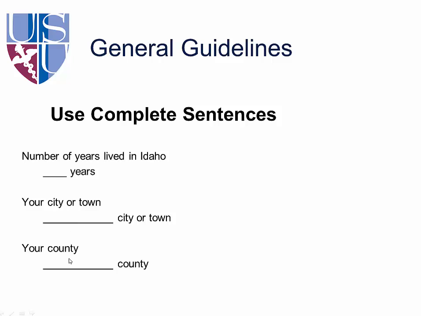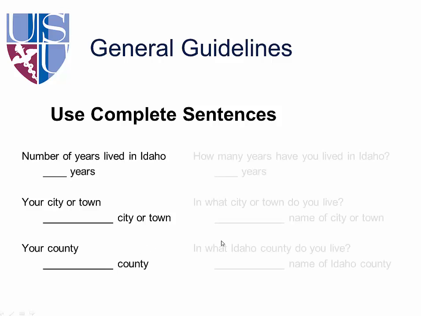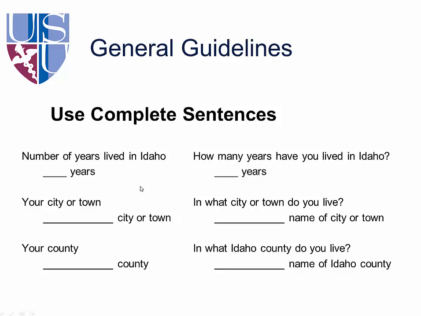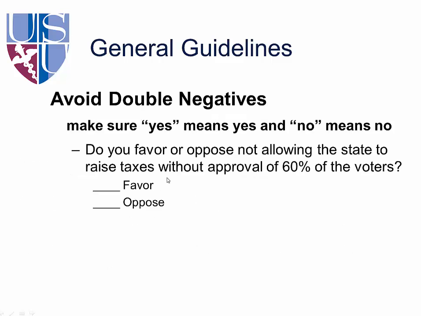And then this last item is your county. The mistake I made in the last video was that county looks a lot like country, and so a small percentage of people will actually list their country here, not their county. So better ways to write these items are to make them into complete sentences. How many years have you lived in Idaho? In what city or town do you live? And in what Idaho county do you live? You're being very explicit and you're using complete sentences.